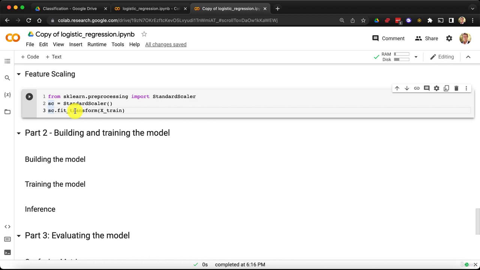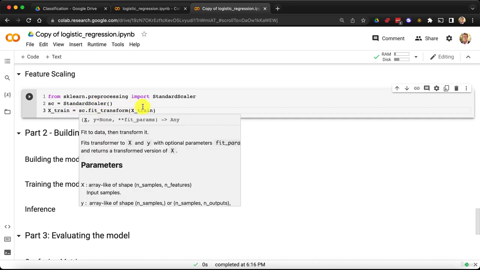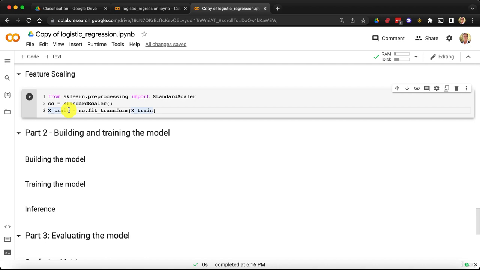And we can actually call this again X_train. And why is that? That's because the old version of X_train, the non-scaled independent variables, won't be useful to us anymore. We won't need this array of independent variables with their original values. We will only need this new array of independent variables in the training set with the scaled values. So that's why we can just update the value of our array of independent variables in the training set, X_train.